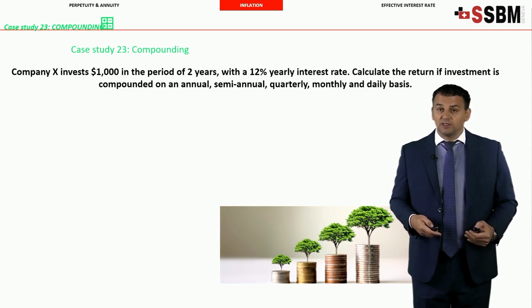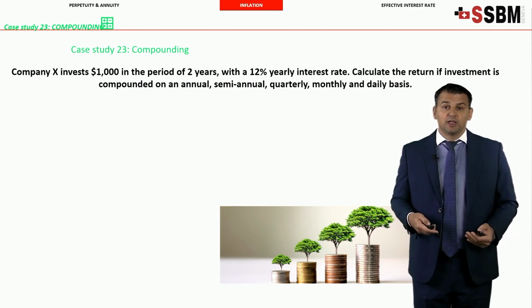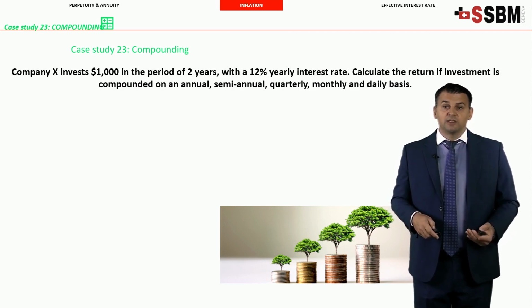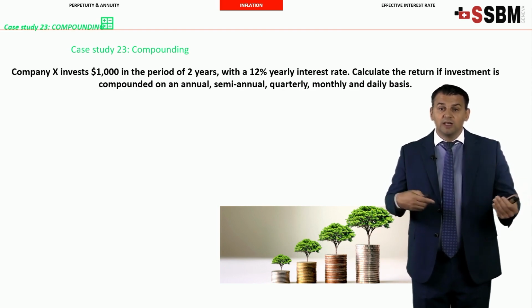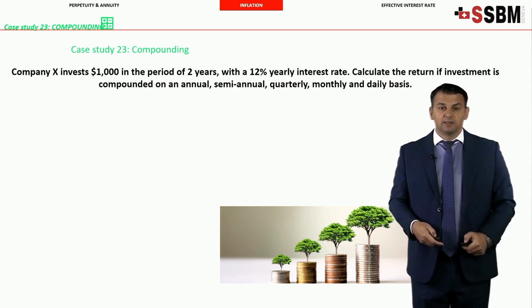Banks and financial institutions use semi-annual, quarterly, or monthly compounding for various financial products to make them more attractive to the customers, to you. Company X here invests $1,000 in the period of 2 years with a 12% yearly interest rate. Yearly, keep in mind. Calculate the return if investment is compounding on an annual, semi-annual, quarterly, monthly, and daily basis.